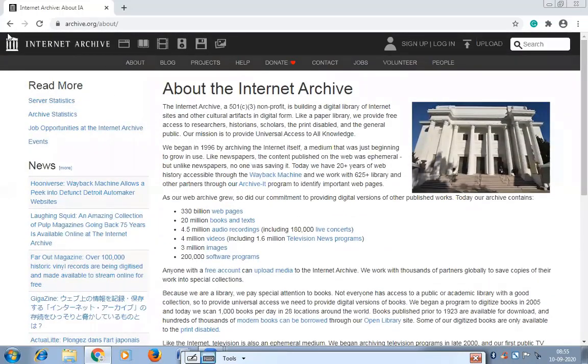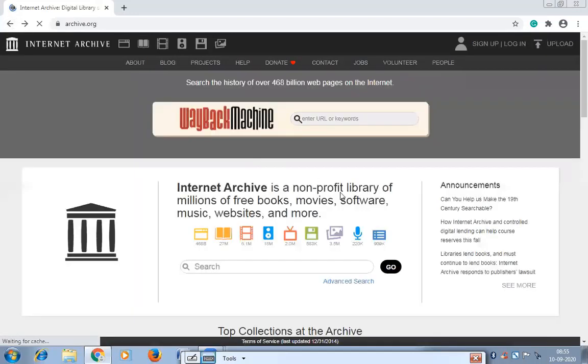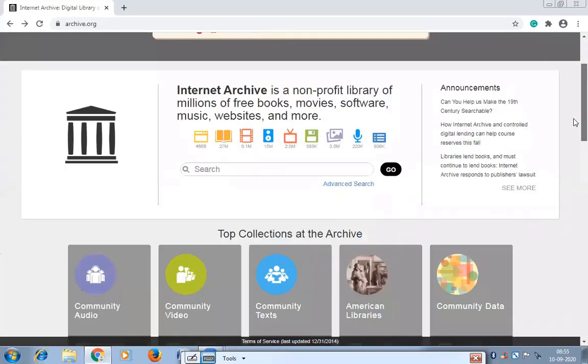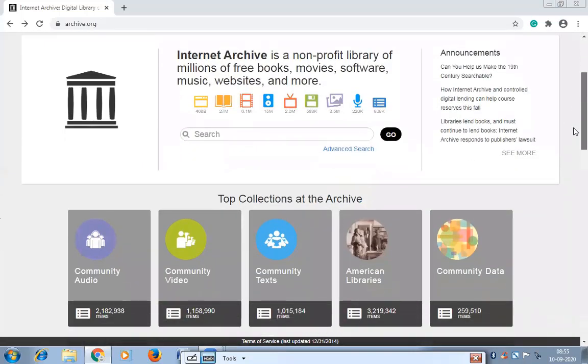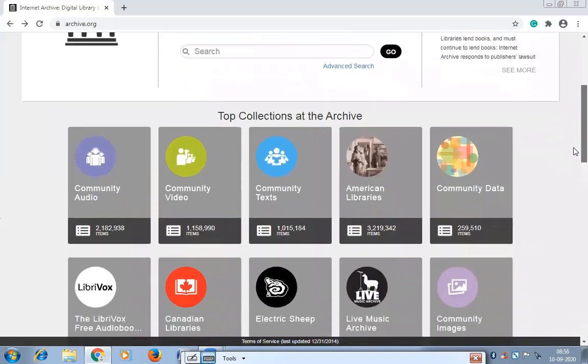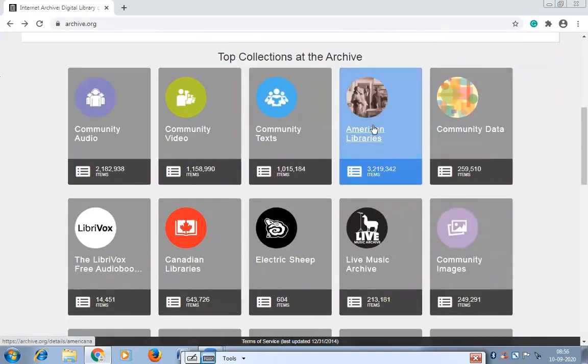Okay, so go to the home page. You just browse the home page also. It has books, movies, software, music, websites, and many more. If you click on American Libraries, it will show you the material which was available in the American libraries earlier, previously. As the name suggests, archive means the previous material, which is nowadays not available in any other resources.